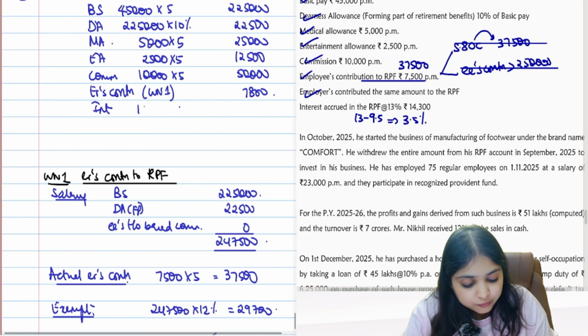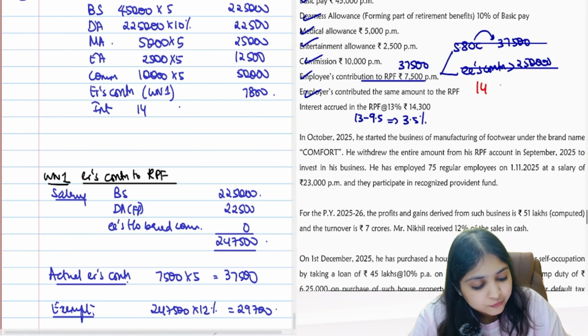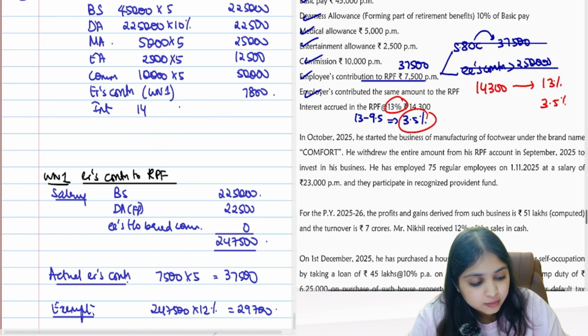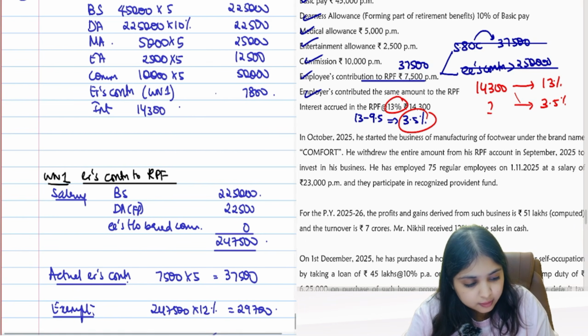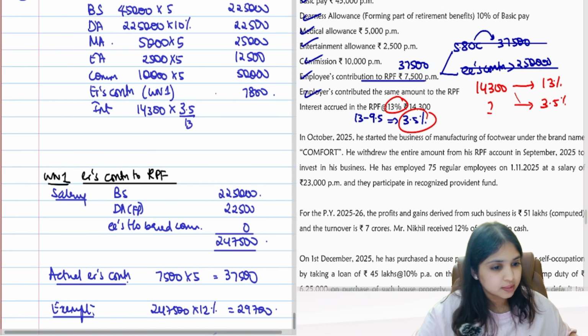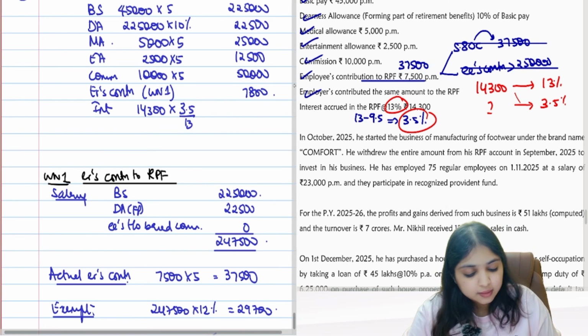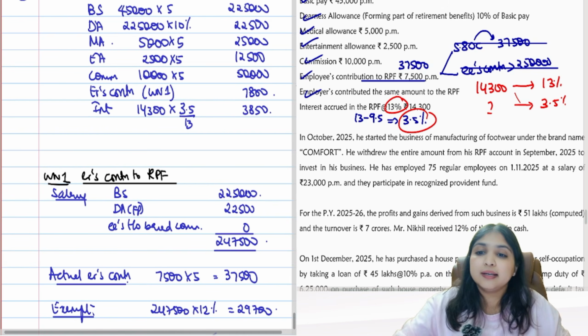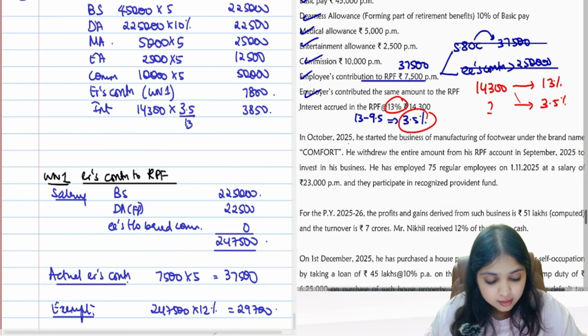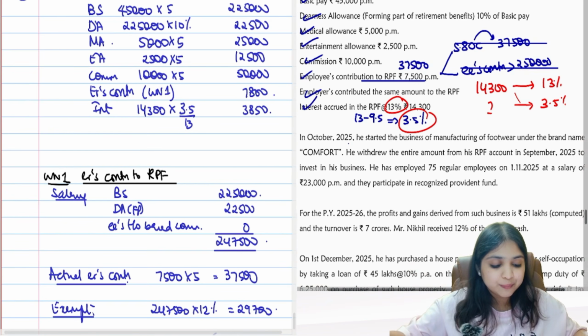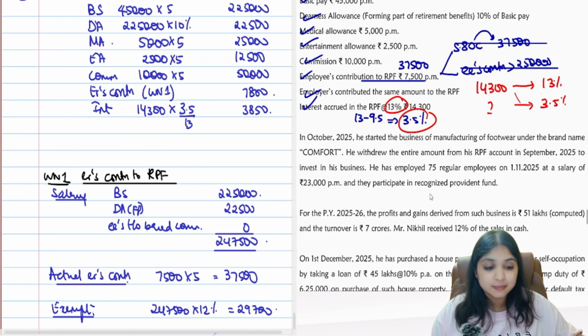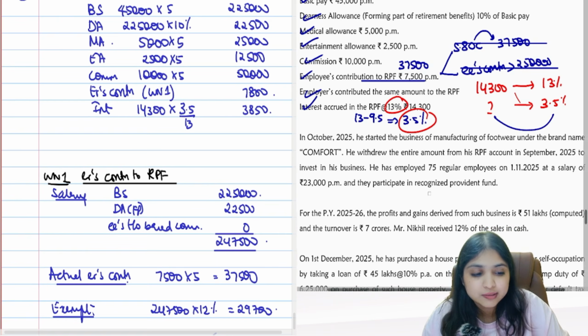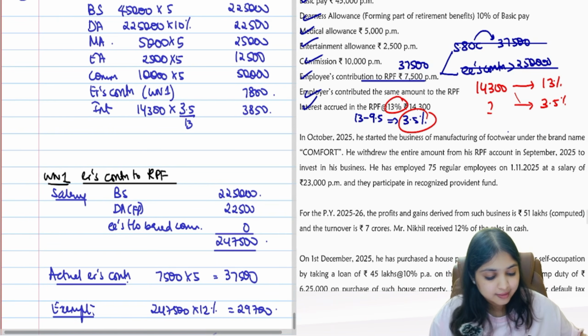So see, I'll tell you how I'll calculate. 14,300 is 13%. So what is the extra? 3.5%. Simple cross multiplication I will do now. 14,300 into 3.5 by 13. How much will this be? 3,850. This is the extra interest which I am taxing. Up to 9.5% is exempt. The excess above 9.5%, which is 3.5%, is taxable. I found it: 3,850. That is taxable. Okay, guys.